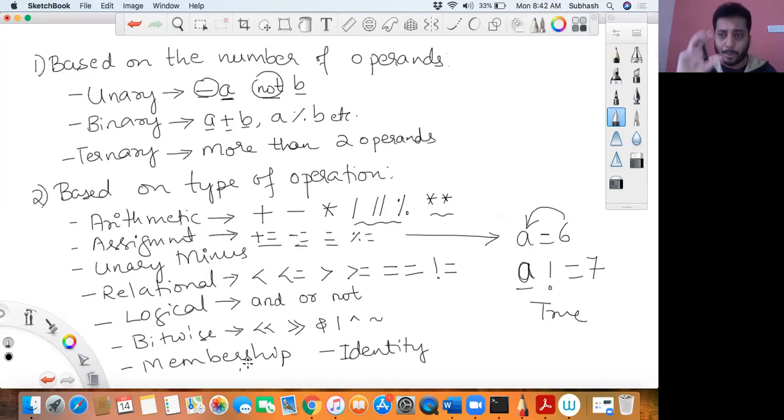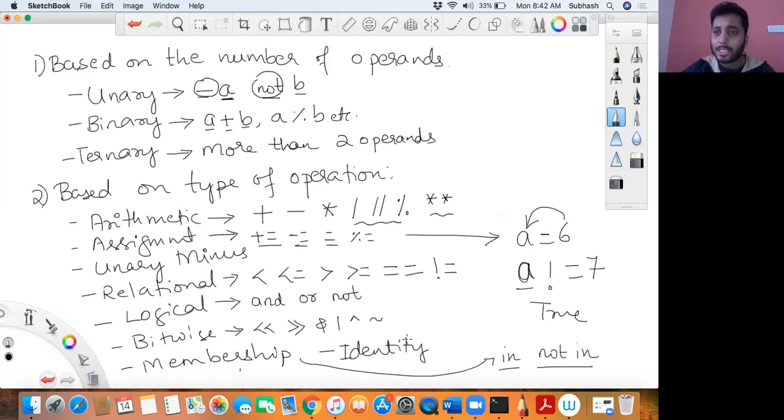I'm just giving an introduction about all these operators now. If I give you an element and I want you to figure out whether that element is part of a sequence or not, in that case we make use of the membership operator. Those operators are in, and there's one more operator called not in. These are the two operators. Even the working of this, I'll show you with an example in some time.